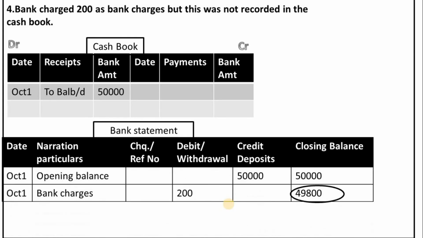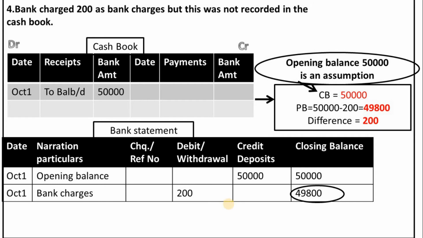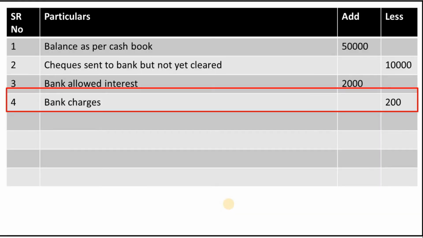Our next transaction is bank charged 200 as bank charges, but this was not recorded in cash book. When the bank charged 200, bank shows less balance, but the cash book shows more balance. This amount we will deduct from the cash book balance. So this 200 we will mention in the less column of BRS. In the particulars column we will mention as bank charges. In the serial number it is 4.